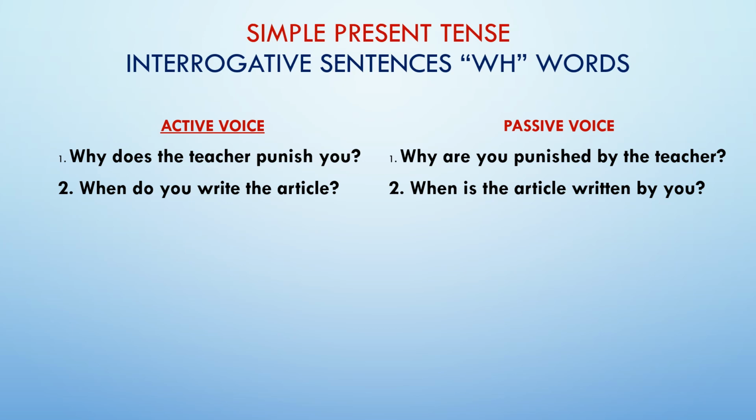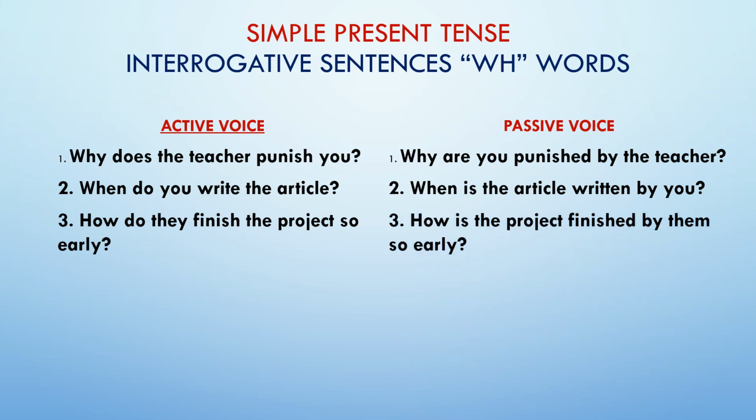The third sentence. How do they finish the project so early? Again, with how the question has started, so the answer also will start with how. Now the object in this sentence is the project. The project is again a singular word. So again the verb which we will use is is. How is the project? Past participle of finish, finished. How is the project finished by them so early?